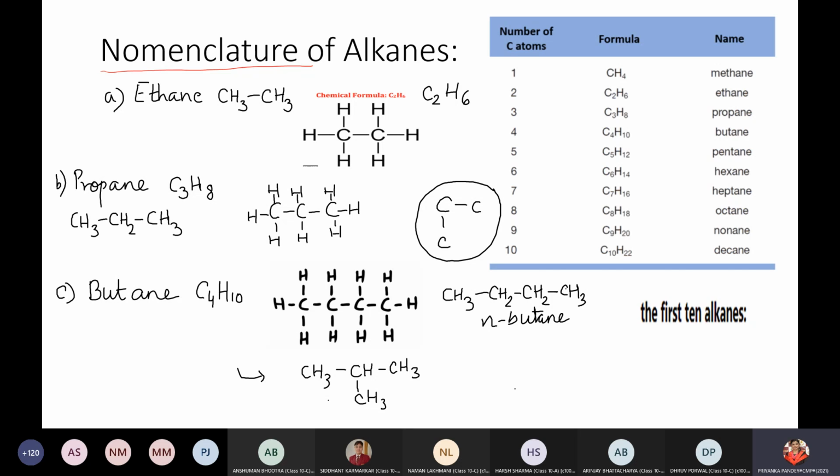Children, when we talk about alkanes, alkenes or alkynes, we have to see the number of carbon atoms. Along with that, what exactly is the bond? If it is a carbon to carbon single bond, the suffix will always be ane. Depending on the carbon atoms, that will be the prefix.